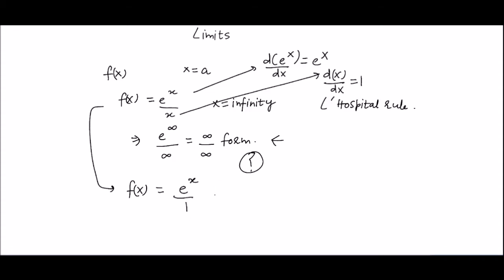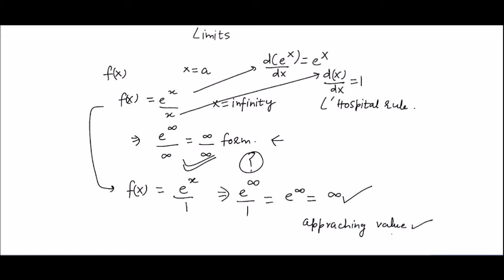Thus, at x equals infinity, we get e to the power infinity by 1, which is equal to e to the power infinity, which is further equal to infinity only. This is the correct form to figure out the correct value of any function. So, if we are unable to find out the correct value of a function, then we try to figure out the approaching value of that function.